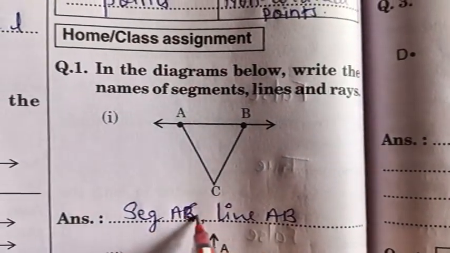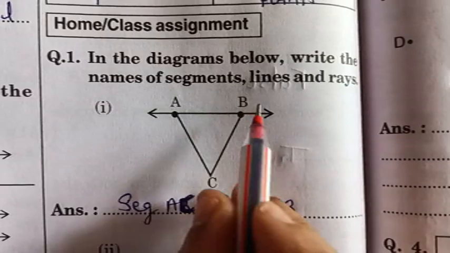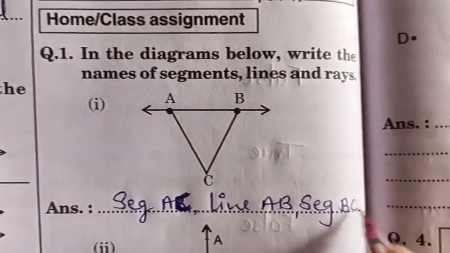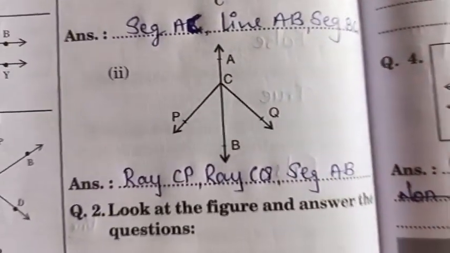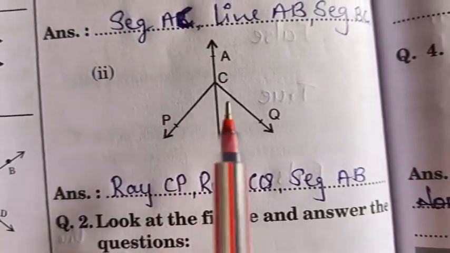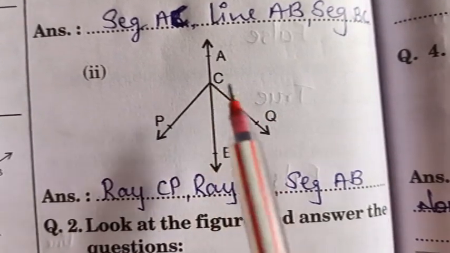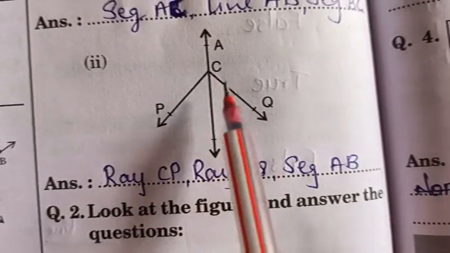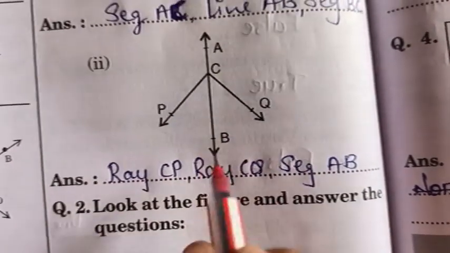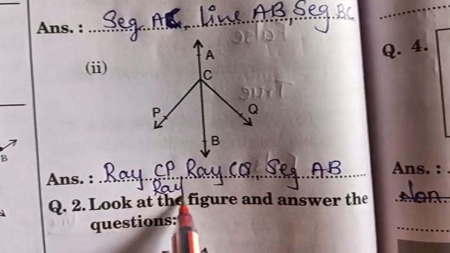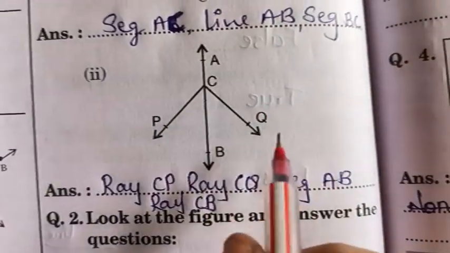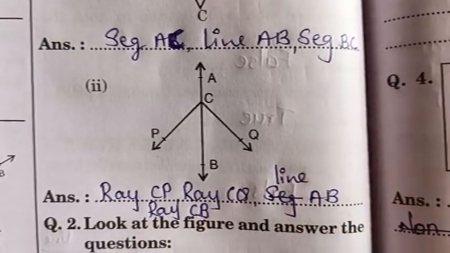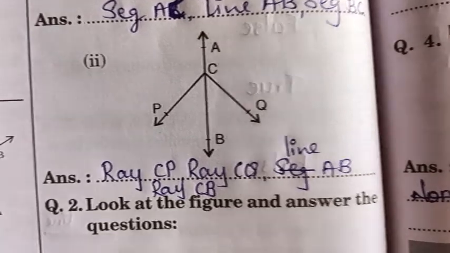Here you will write segment AC and segment BC. Clear? Second one they have told, I have written the ray, that is ray CP, ray CQ, okay, ray CB, ray CB also is there. Then it is line AB. Is that clear everybody?